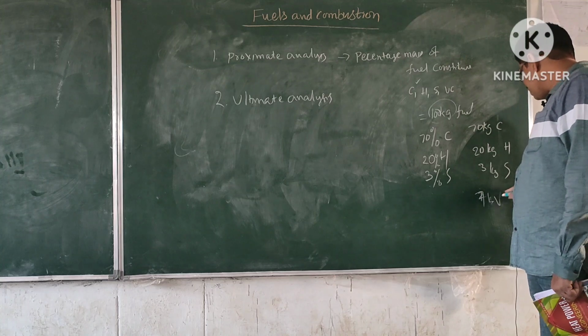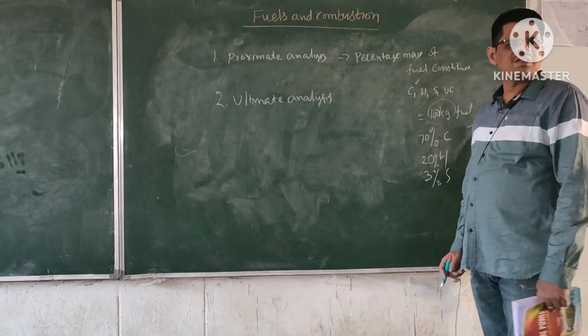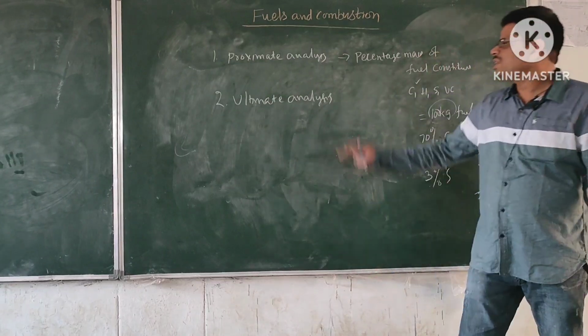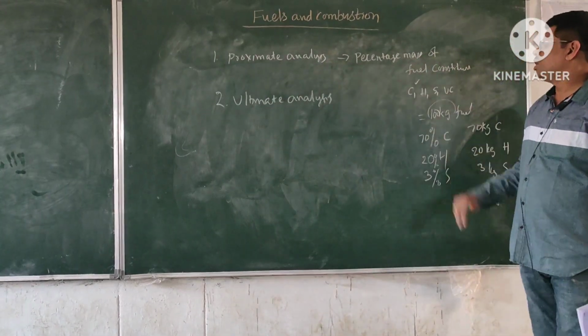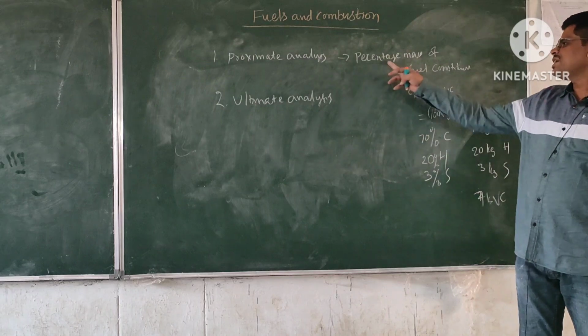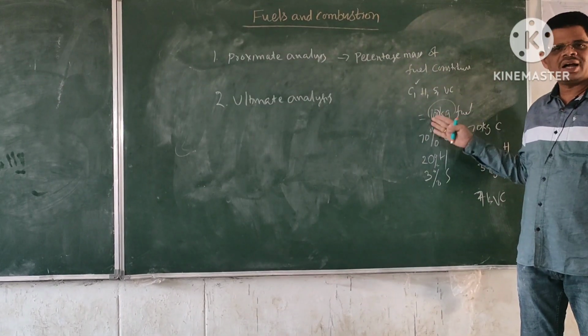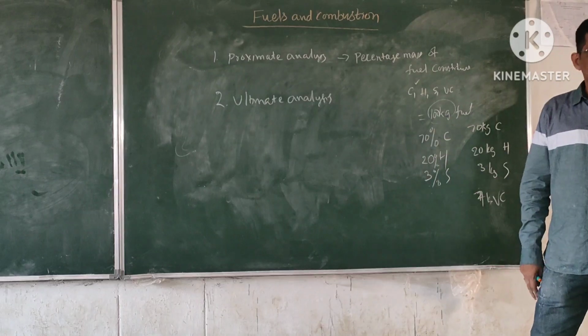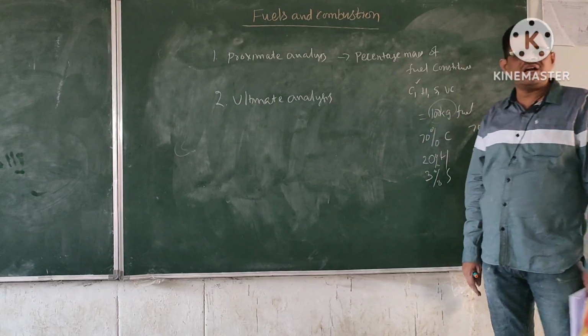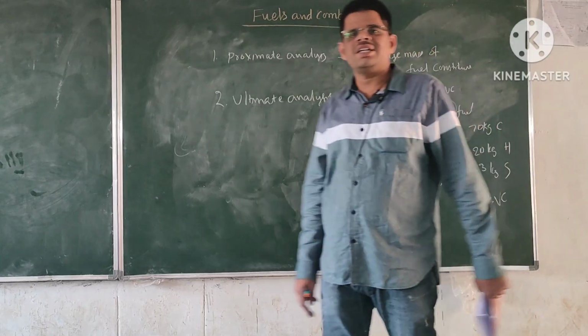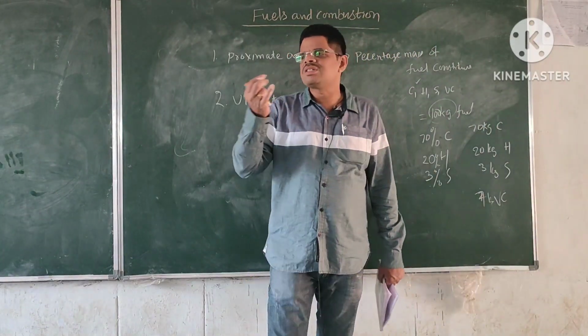And 7 kgs of volatile compounds are there. So by using this proximate analysis, you are going to calculate the percentage of mass of fuel constituents like carbon, hydrogen, everything. So that is about the proximate analysis, which is necessary to analyze the properties of fuel.